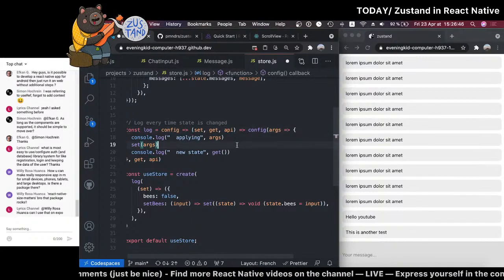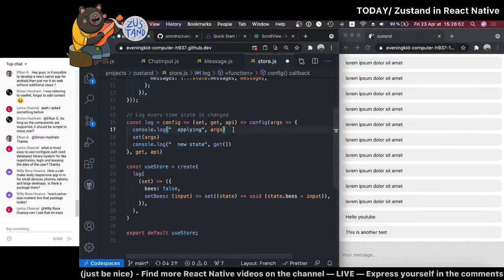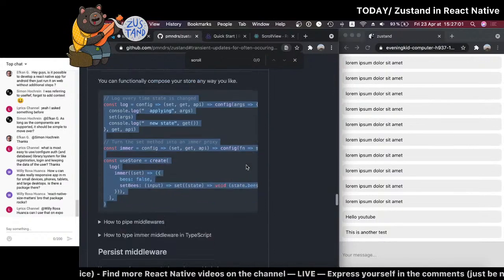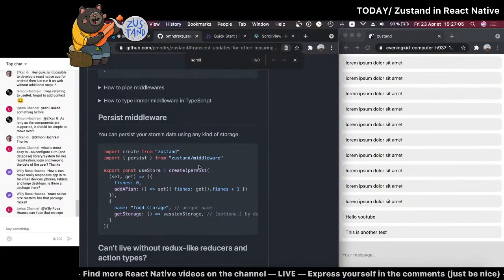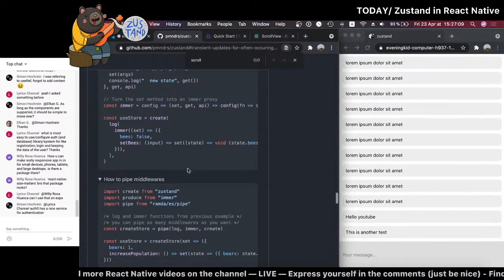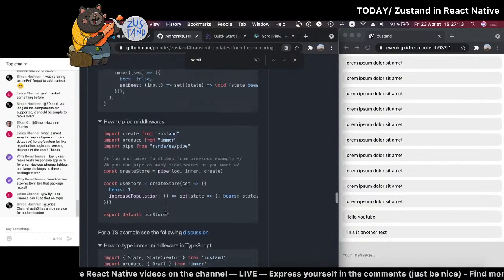I'm really confused about the API. Applying arguments. I don't know if you can find some. That's documentation. Okay, I don't want to spend too much time on this. I feel like I'm not really understanding it.